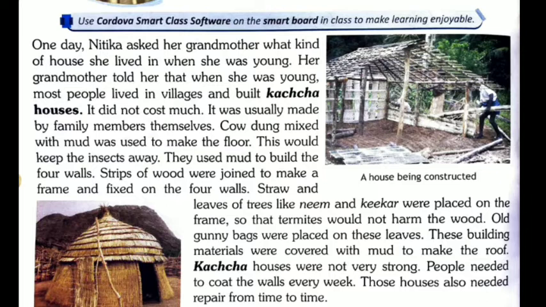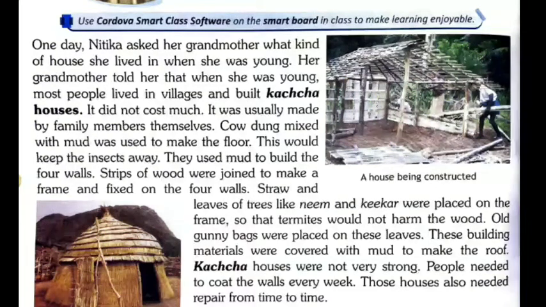In this chapter a girl name is Nitika. One day Nitika asked her grandmother that what kind of house she lived in when she was young. Okay, so most people lived in villages and built kacha houses.